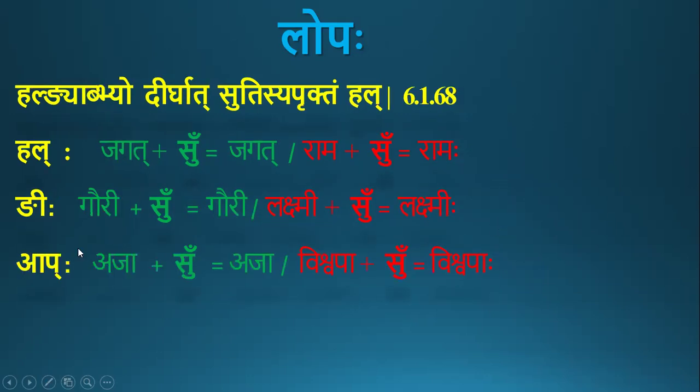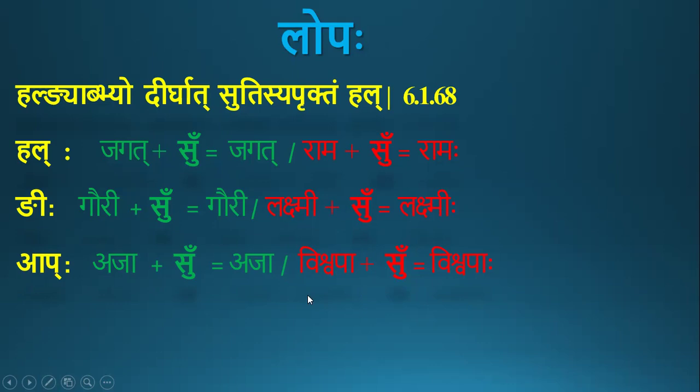Similarly, ap iti kim. So this sutra is applicable only for ap pratyayanta words. Consider Vishwapa. It is not derived by adding any of those three ap pratyayas. Lakshmi is feminine anyway. This Vishwapa is not feminine. It is a masculine word. Vishwam pati iti Vishwapa. The one who protects the Vishwa, universe.